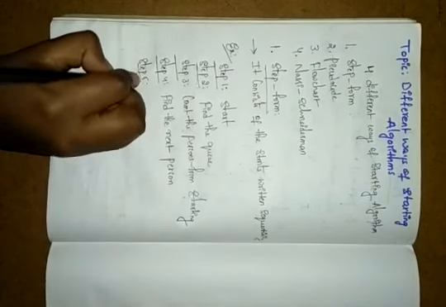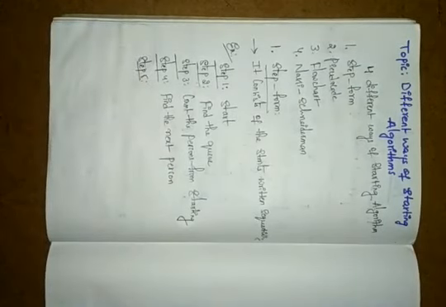Okay, in step 5, if the next person exists, you continue; if that person does not exist, you stop. See here, if no person exists, we wrote find the next person, right? So if the person is there, no problem. If the person is not there, you have to stop.